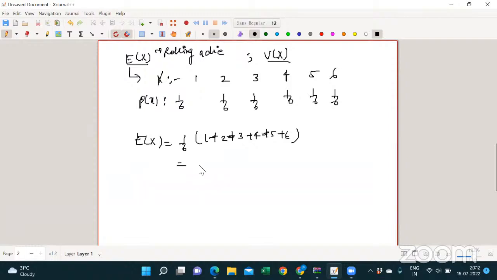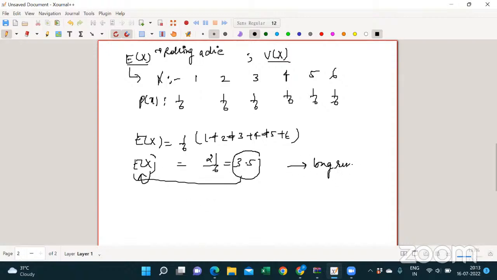If you compute, it will be 21 by 6, so 3.5. Okay, so what is the meaning of this 3.5? It means that after a long run, you can expect an average of 3.5. This gives you the long run average. Right? So this is the meaning of expectation. Till this point it's clear, right? Yes, sir. Now come to the variance.